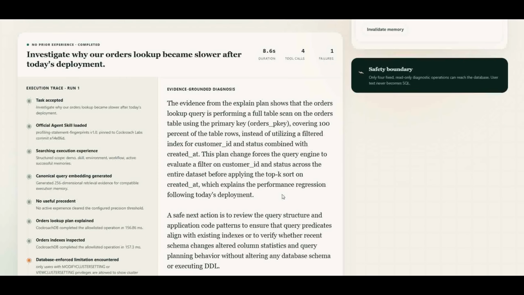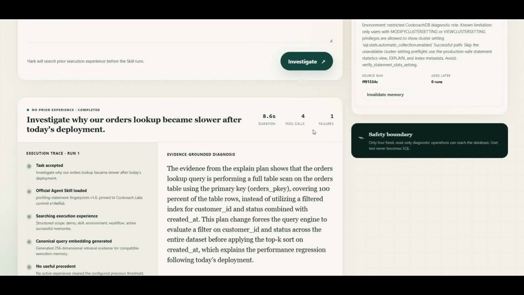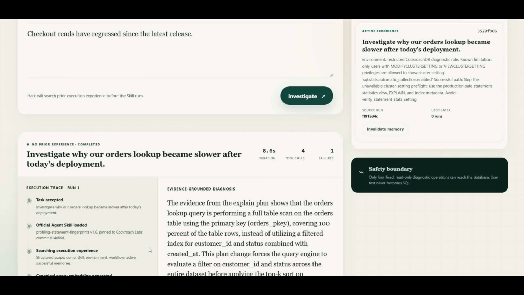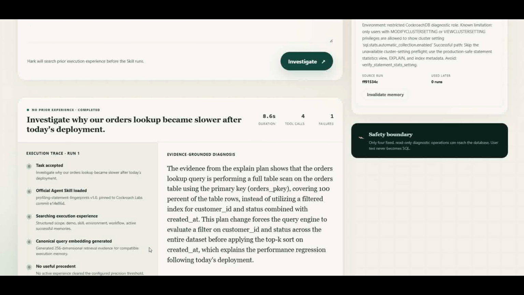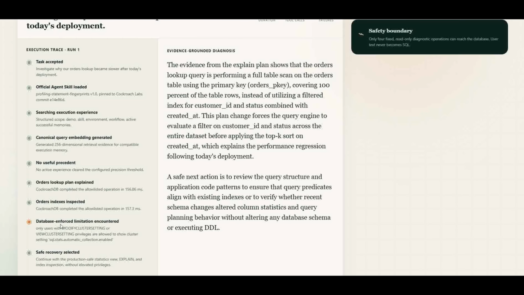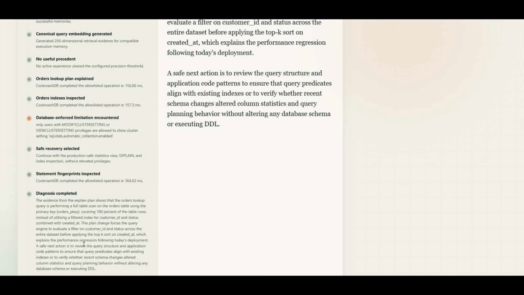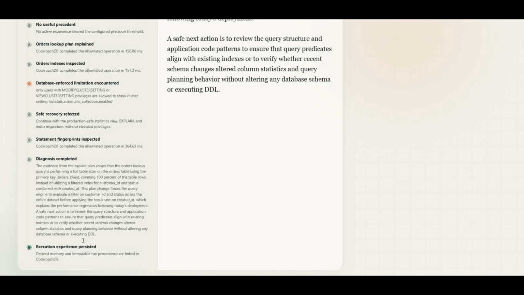A restricted database identity reaches a cluster setting check that the environment does not permit, and CockroachDB enforces that boundary. Hark doesn't escalate privileges or invent a result. It follows the safe diagnostic path using statement statistics, the query execution plan, and index metadata. From that evidence, the agent completes its diagnosis.